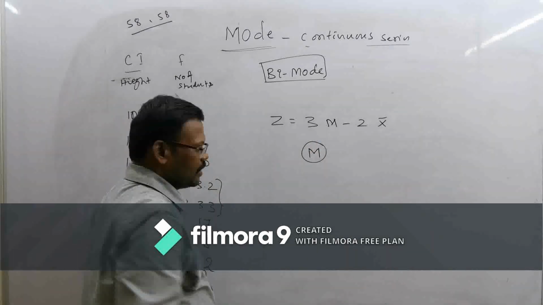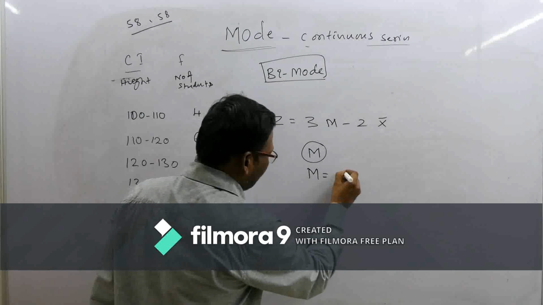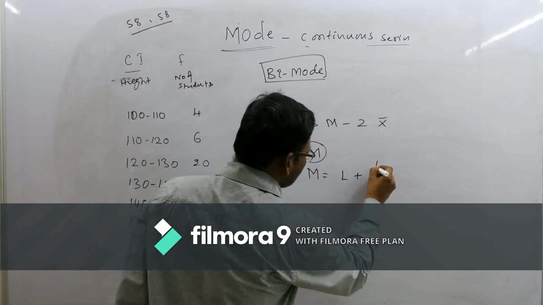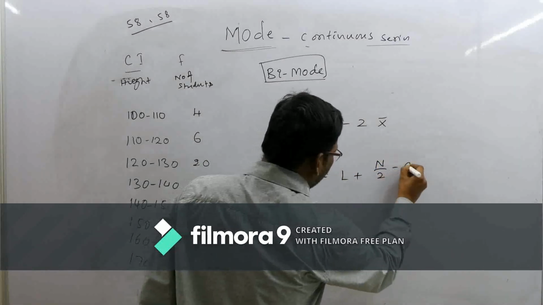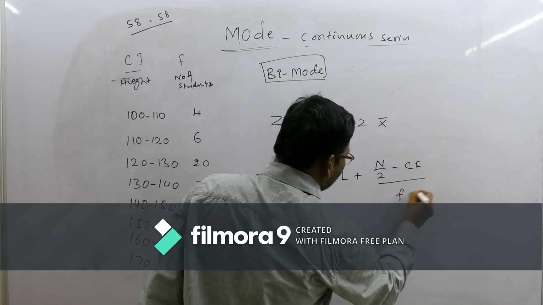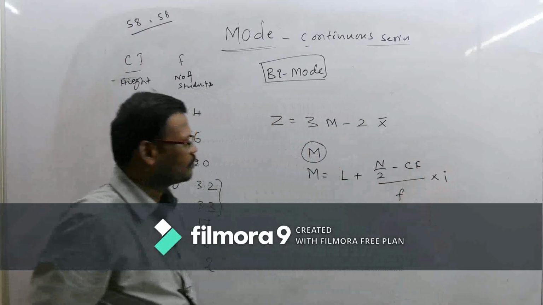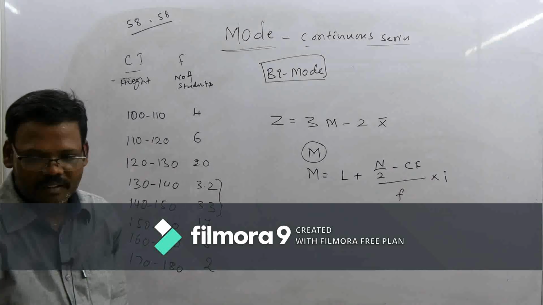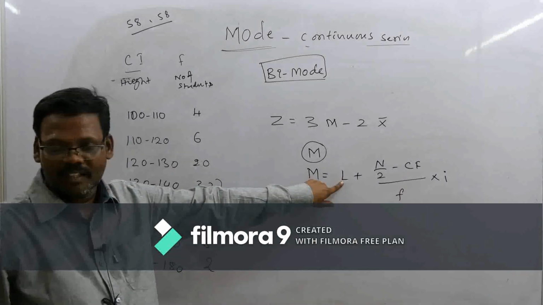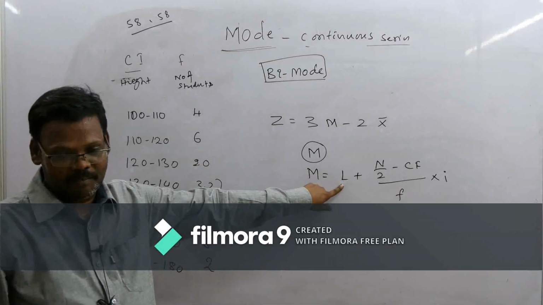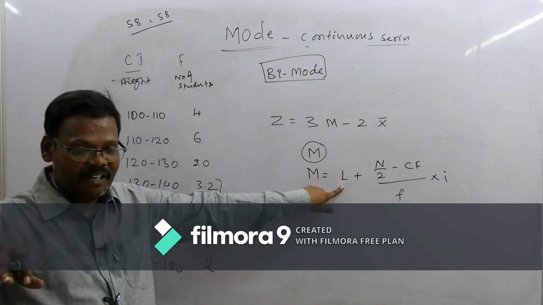Median. So what is the formula to know the median? L plus n by 2 minus Cf by f into i. Okay, what is L? Lower limit of the median class. What is the median class?